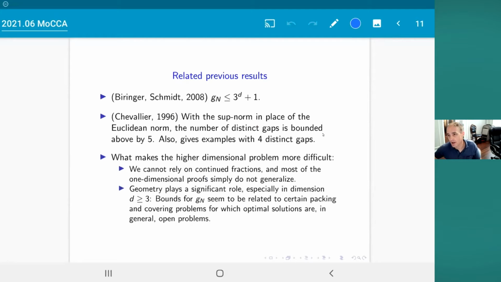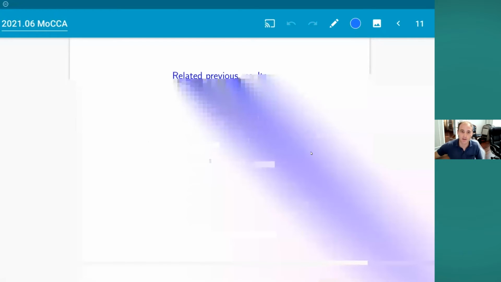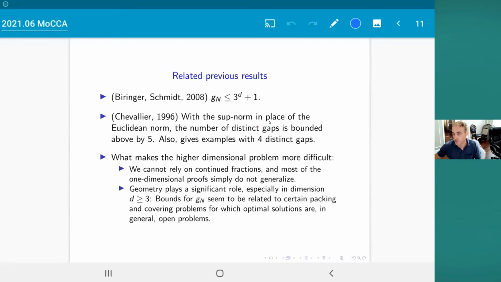Of course, what makes the problem difficult, if you know anything about the three-distance theorem, is that there are lots of different proofs, probably over a dozen, but almost all of them somehow rely on being 1-dimensional. They maybe use continued fractions or something like that, and they don't generalize well to higher dimensions. The other thing that makes this difficult, and you're going to see this feature in what I'm describing to you, is that even when you have the right tools to study the problem in higher dimensions, you right away run headlong into these really simple to state but extremely, notoriously difficult discrete geometry problems, like estimating the kissing number in R^d.